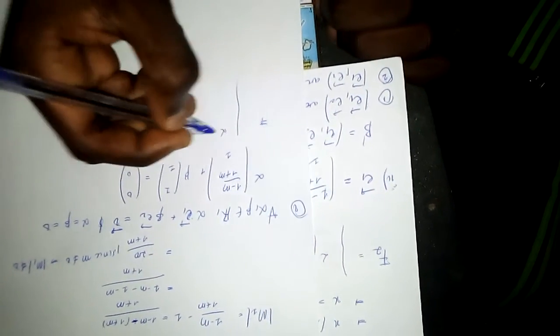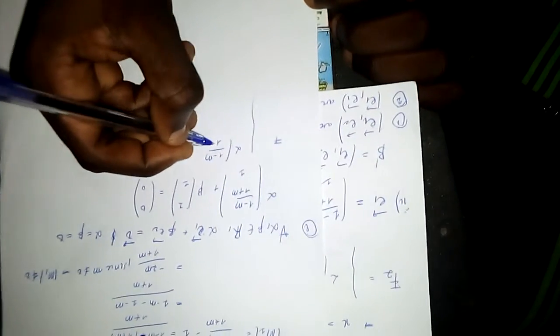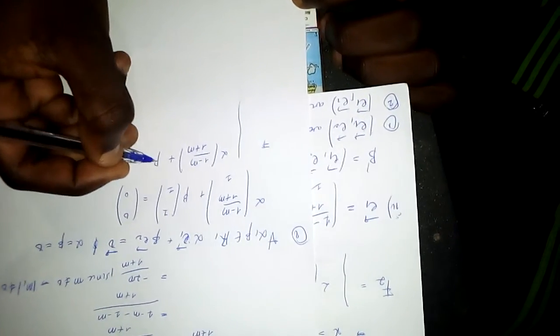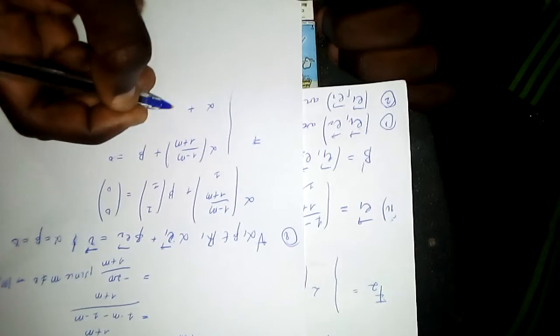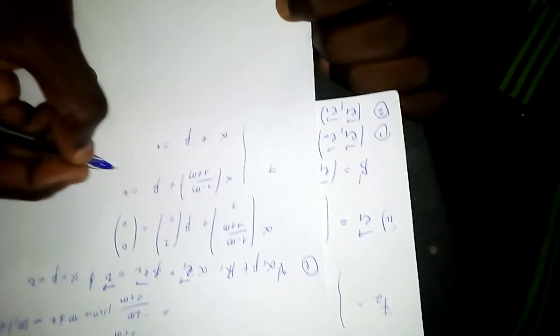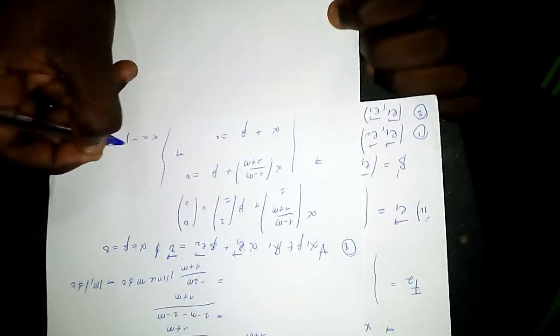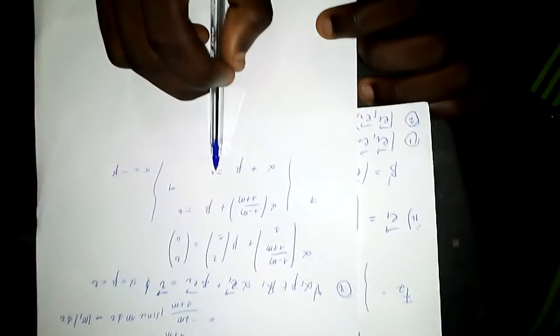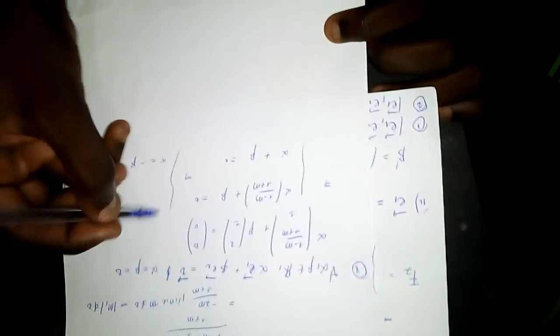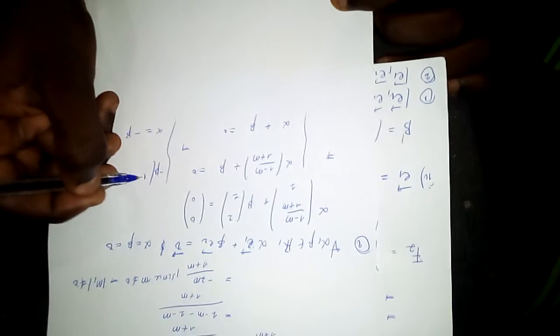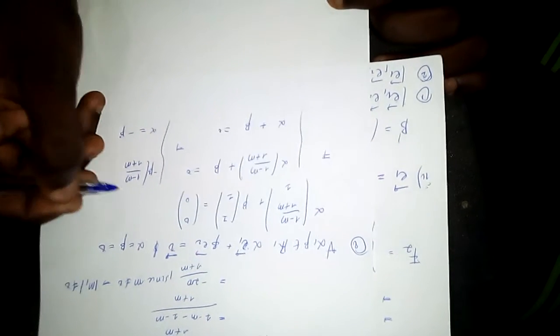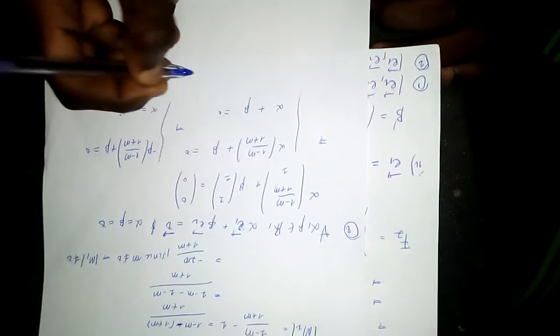So alpha times (1 minus M over 1 plus M) plus beta is equal to 0, and alpha plus beta is equal to 0. Here alpha is equal to negative beta, clearly, and then we can replace alpha with negative beta. We have negative beta times (1 minus M over 1 plus M) plus beta equal to 0.